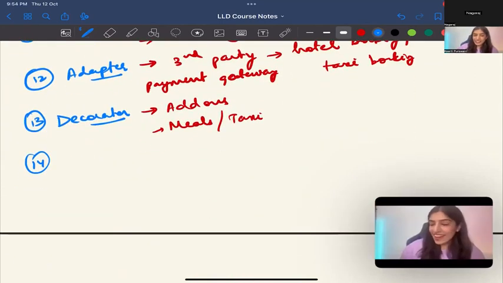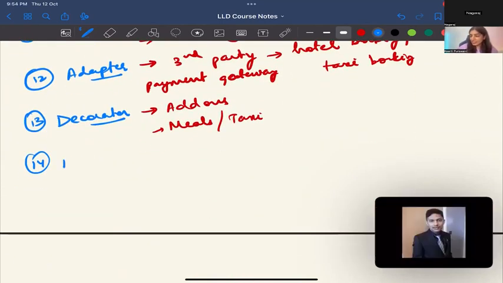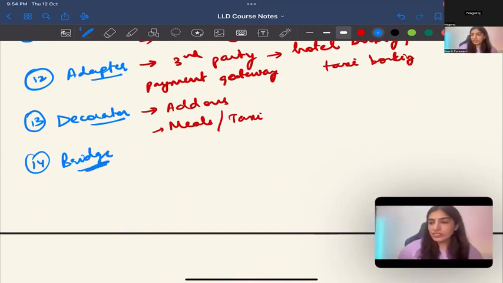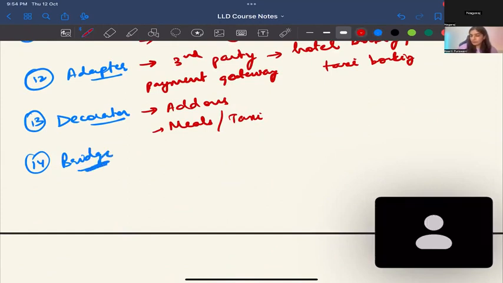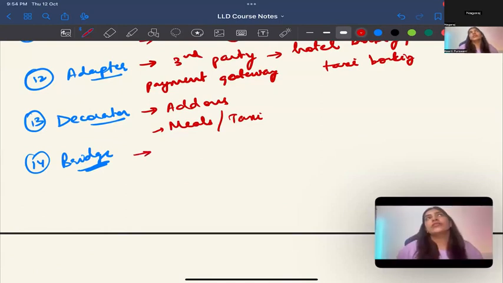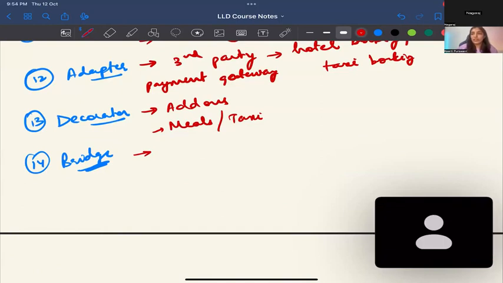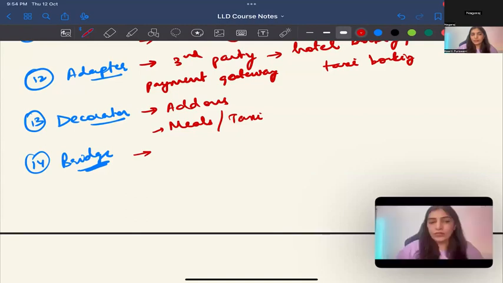Okay. After decorator, next. Bridge. Where can we use bridge? I've actually used it in a lot of places. Train and train journey. Okay. Booking system and payment gateway. Both are... Yeah, payment and booking will be bridge. Payment and booking. Okay. What else?